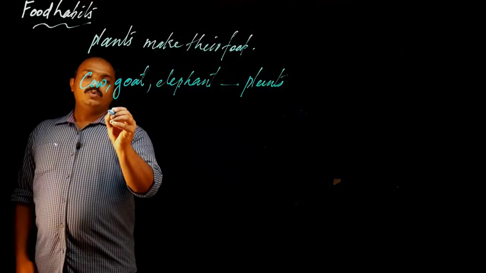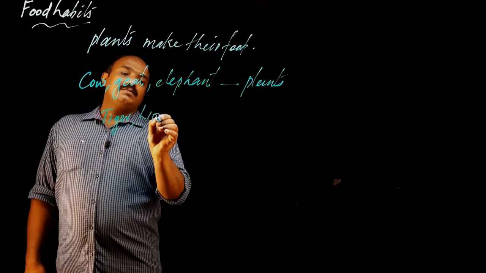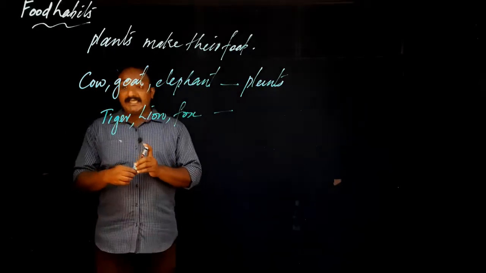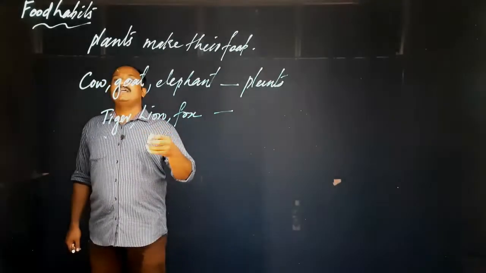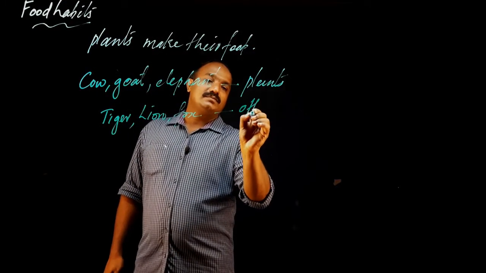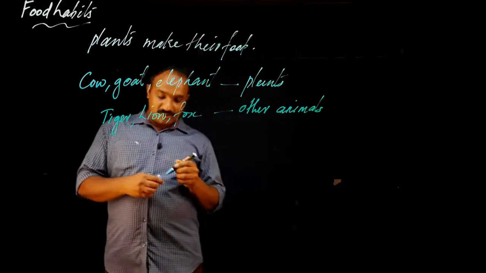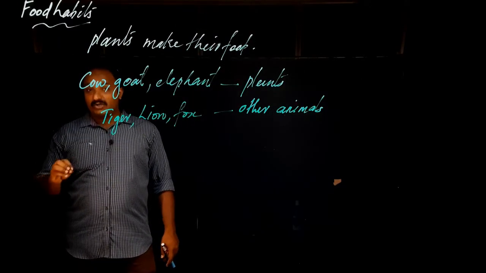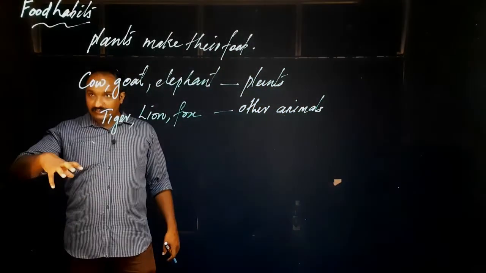Then, some other animals. Look. Tiger, lion, fox. These animals, from where do they get their food? They get their food from other animals. Look, tiger will not eat plants. Lion will not eat plants. Fox will not eat plants. So what will they eat? They eat other animals. So they get their food from other animals.